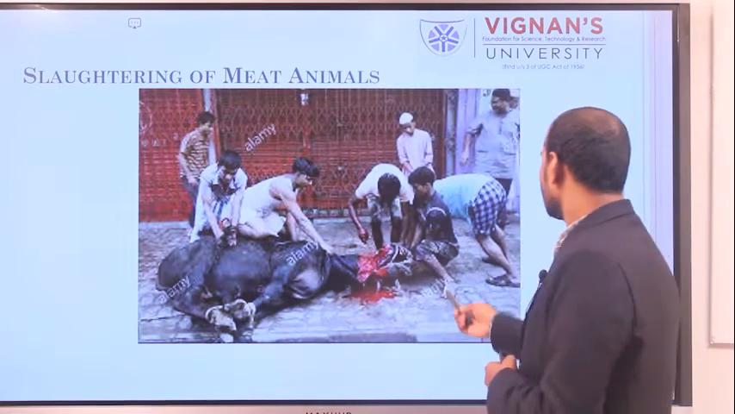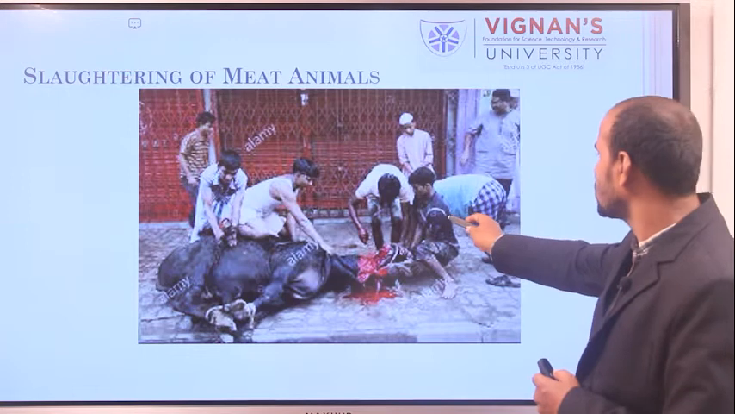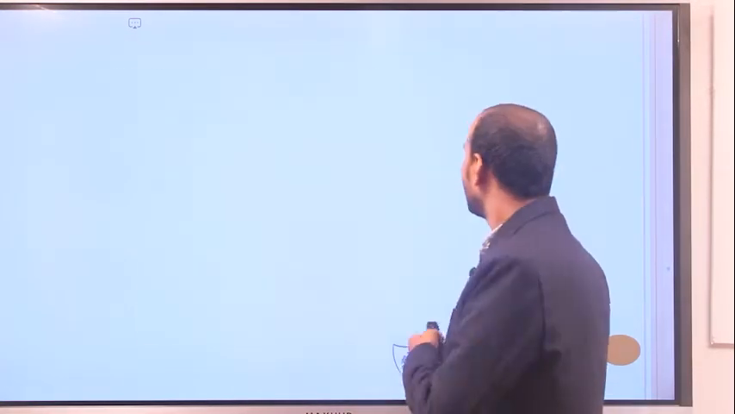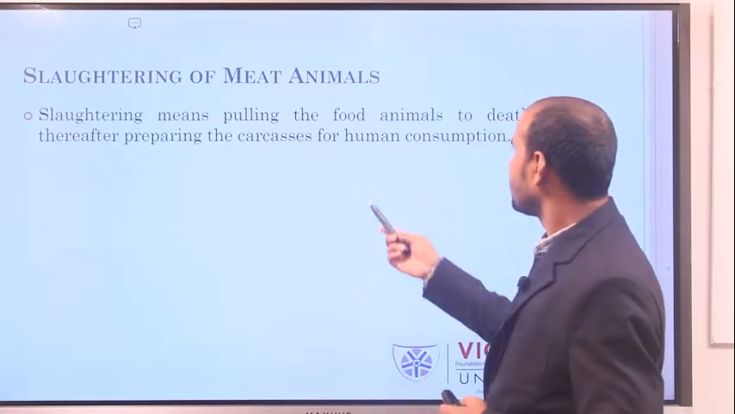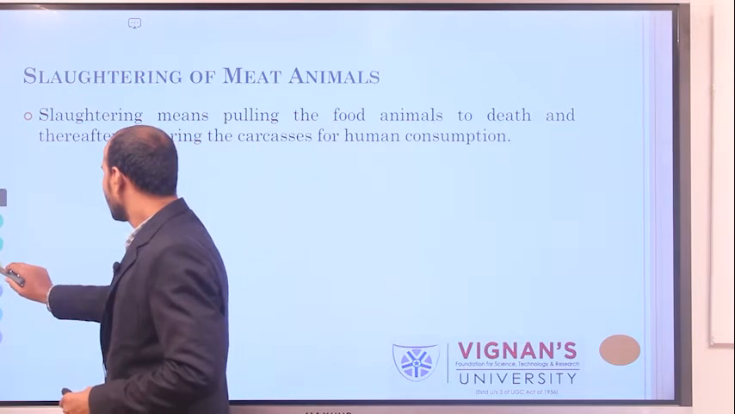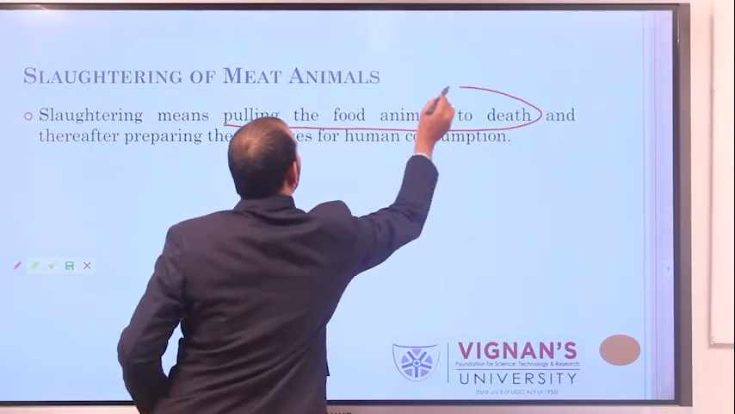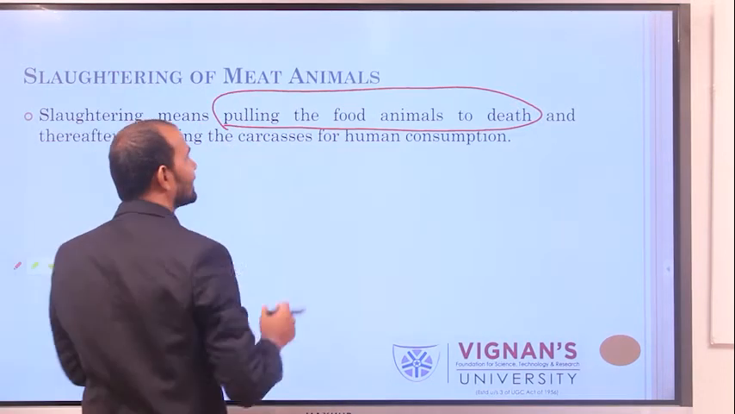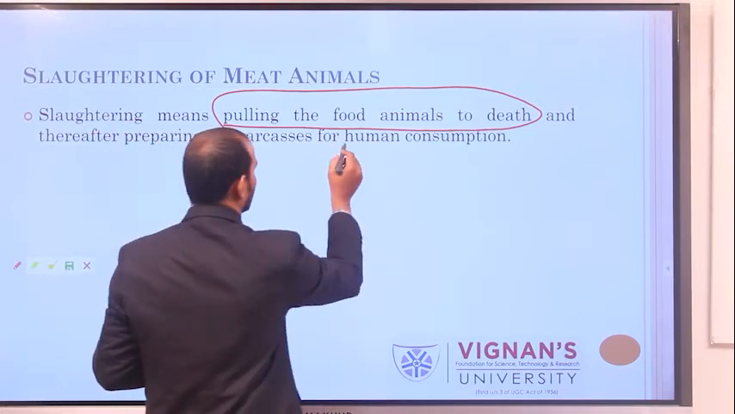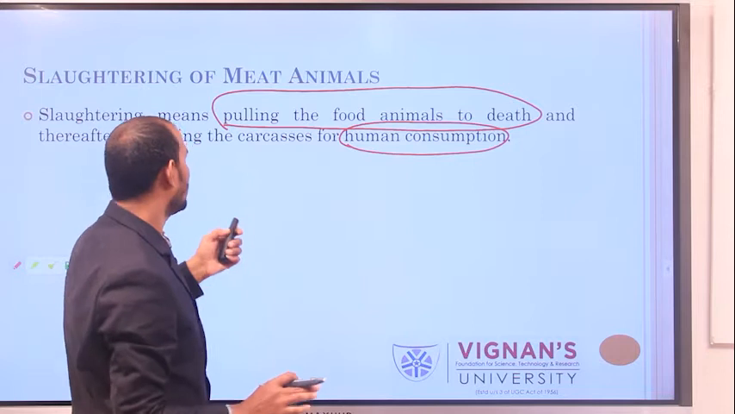Generally, this is the slaughtering. The depicted picture shows how slaughtering of an animal occurs. Slaughtering means putting the animal to death. Thereafter, this dead animal is prepared for human consumption. That is slaughtering.